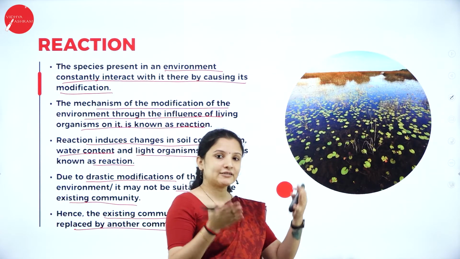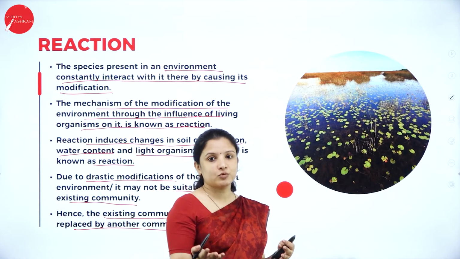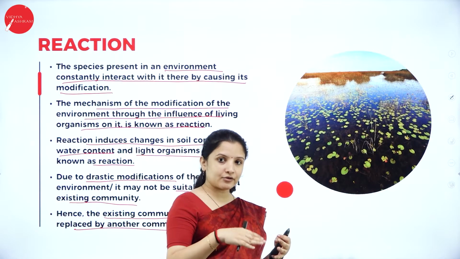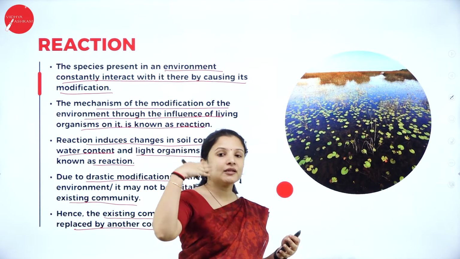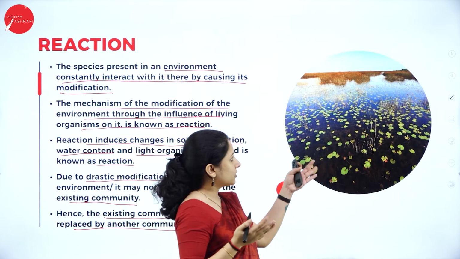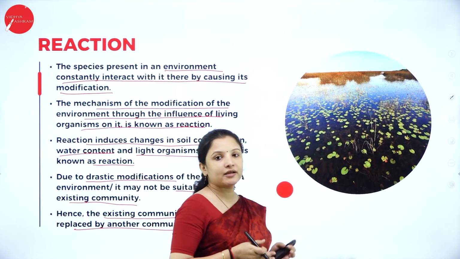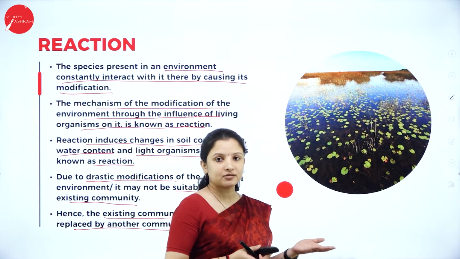Now, when soil gets added, what happens? Grasses will start to grow. When grasses start to grow, the shrubs will start to grow. The herbs will start to grow. And finally, trees will start to grow. Therefore, the complete pond will get converted into land. So, that is how it occurs.